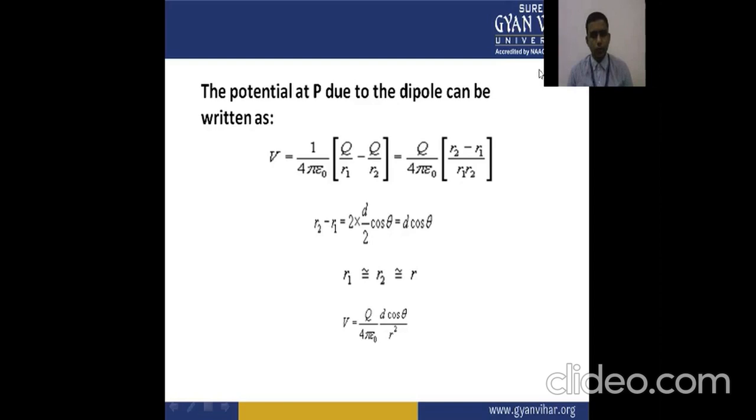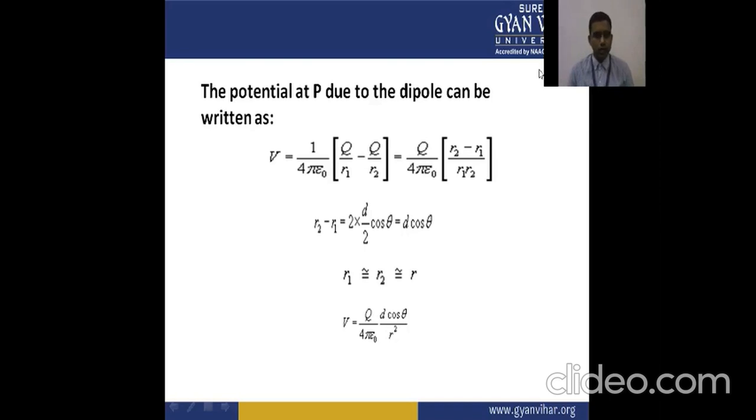So V equals Q upon 4 pi epsilon naught times (r2 minus r1) upon r1 r2. This is the potential at point P due to the distances r1 and r2 from the charges Q and minus Q.